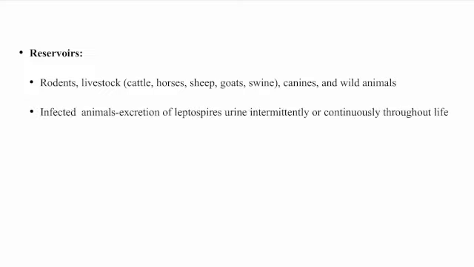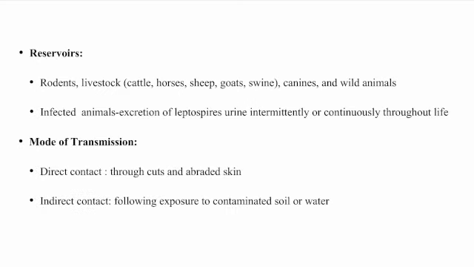So the reservoirs are rodents, livestock like cattle, sheep, horses, goats and swine, canines, and wild animals too. Infected animals excrete leptospires in urine intermittently or continuously, throughout their life. The mode of transmission is through direct contact, indirect contact, and aerosol inhalation of microscopic droplets. Aerosol inhalation occurs rarely.